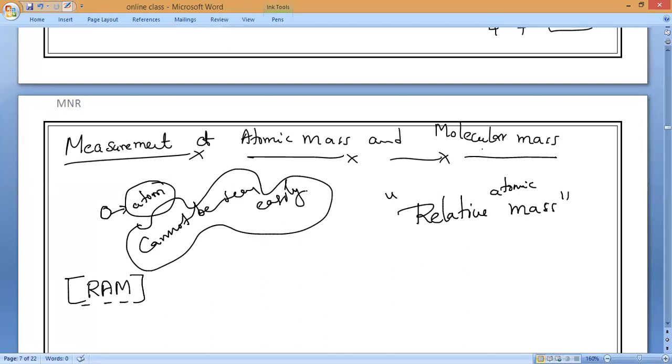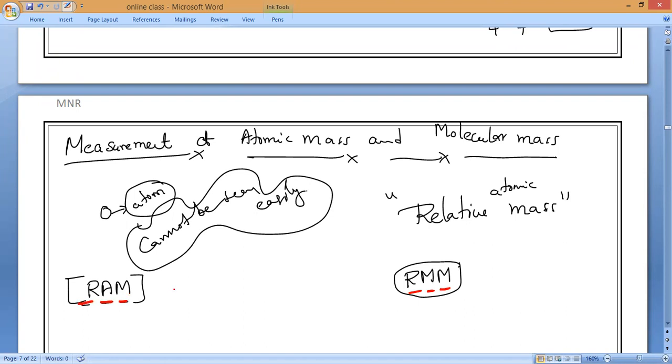If you want to measure a molecule, which is also very small, we use one more term, RMM. Anybody can tell me what this is? Relative molecular mass and relative atomic mass.